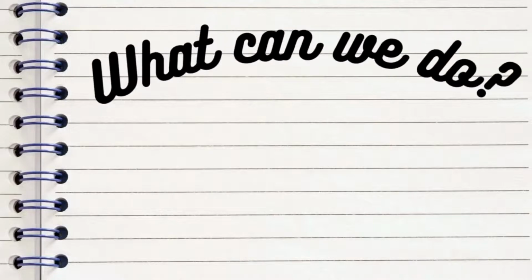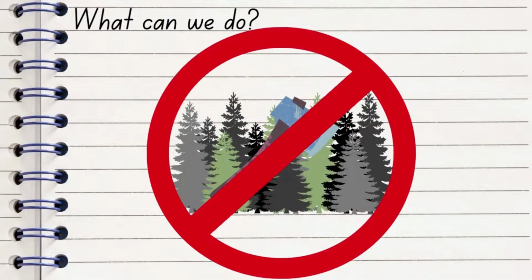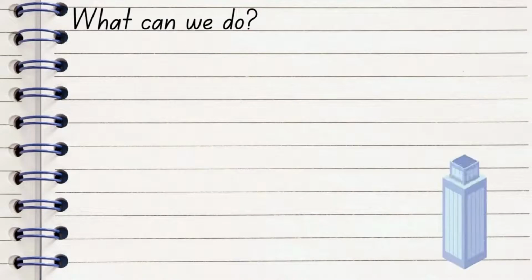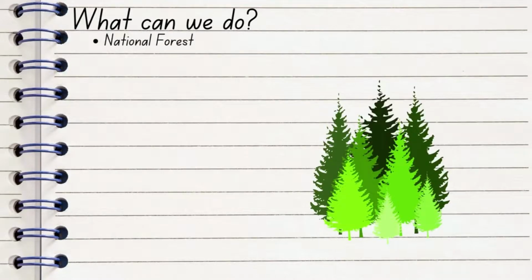We know the problem of habitat fragmentation exists, but what can we do to fix it? The only way to truly prevent habitat fragmentation is by not cutting through forests and other habitats. This would require humans to not need more space. One way to solve this is if cities build up with taller buildings instead of building out with many one-story buildings. Creating national parks can also prevent habitat fragmentation, as the species would not be exposed to fragmentation and human activity. This may be expensive, and many countries will not have many national forests since it limits the country's growth.